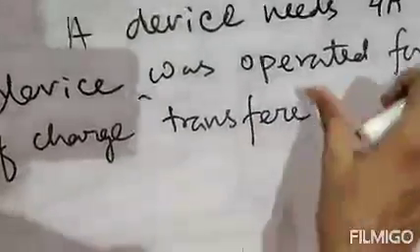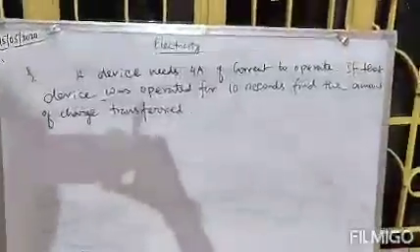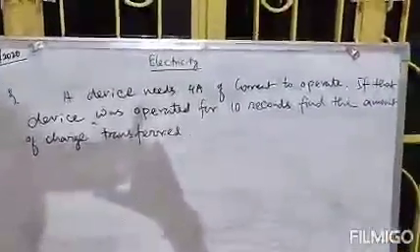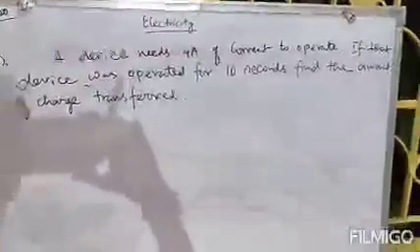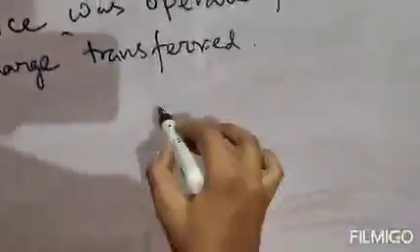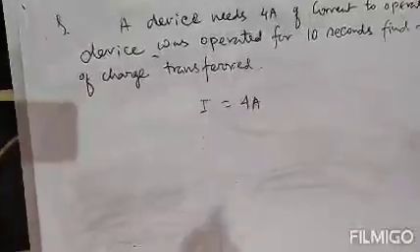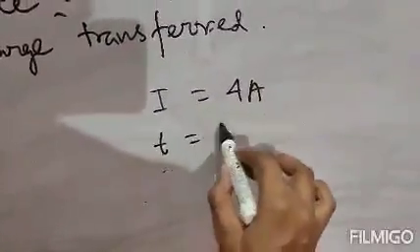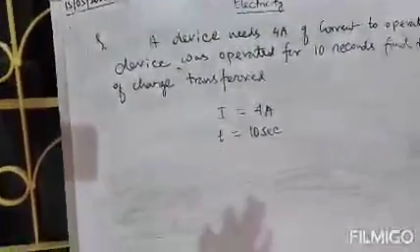So this is the question, very easy. Just read the question. A device needs 4 ampere of current to operate. If that device was operated for 10 seconds, find the amount of charge transferred. Current is represented by I, so write I given as 4 ampere, and time is given as 10 seconds. We have to find the amount of charge, Q, using I and T.